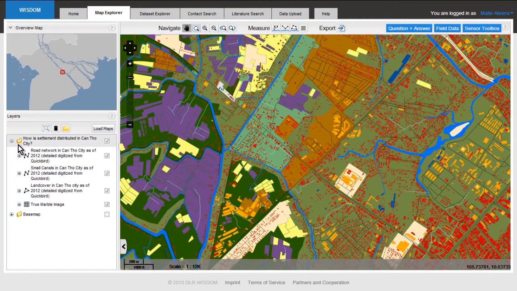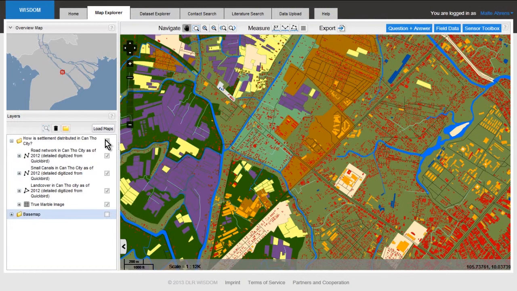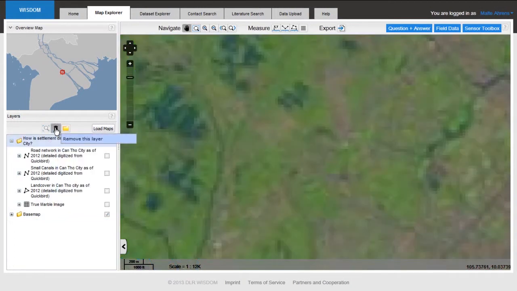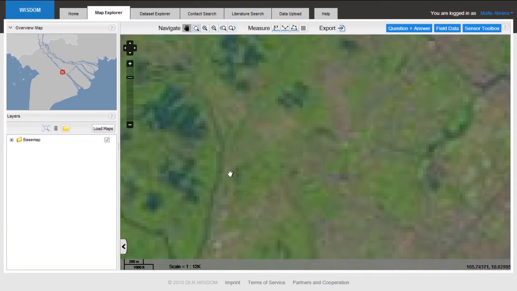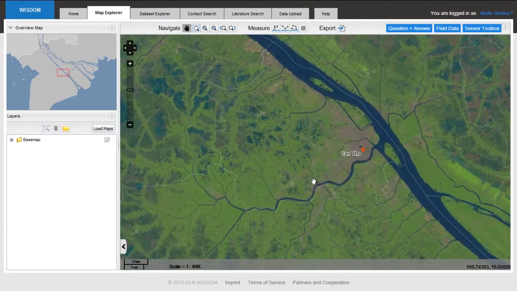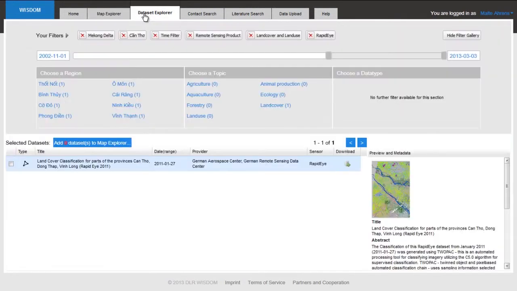First of all, I don't need a city scenario anymore, so I just discard it. I can, for example, just throw it into the garbage bin again. I zoom out a little bit because I zoomed in a little bit too far. So we have here Kanto. This is the area I'm interested in. And I go into the Dataset Explorer looking for some geostatistical data. So how do I find statistical data for Kanto?